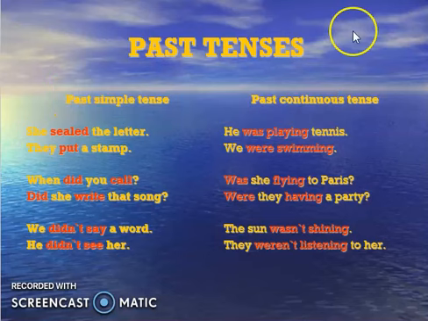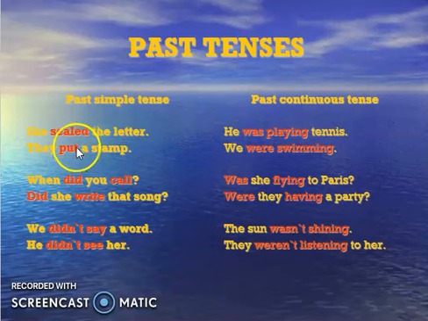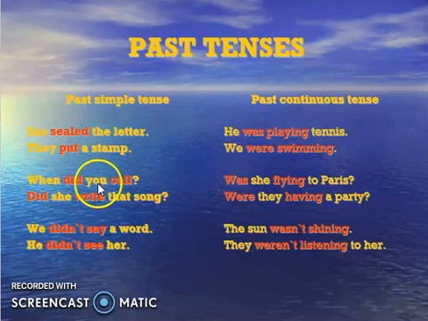She sealed the letter. They put a stamp. Past tense, you know certain verbs are not changed, like cut, put. So this is second form, but though the spelling is not changed, so we have to keep the same spelling. अब now मुझे इसका नेगेटिव बनाना था, you did call. Okay, you called me. इसका सिंपल सेंटेंस क्या था, you called me, बट आई एम यूजिंग नाउ WH वर्ड, तो